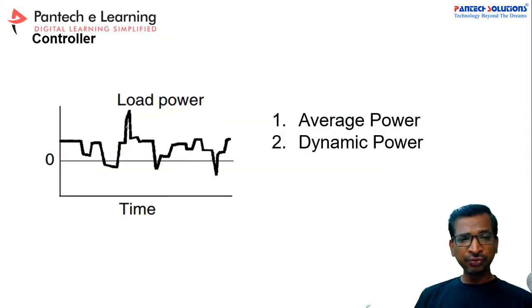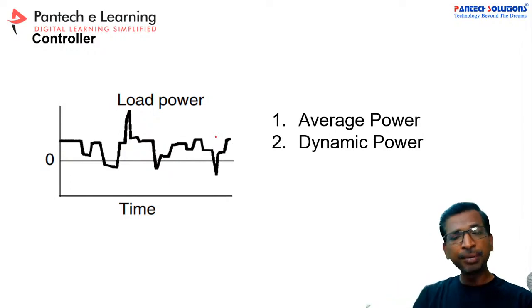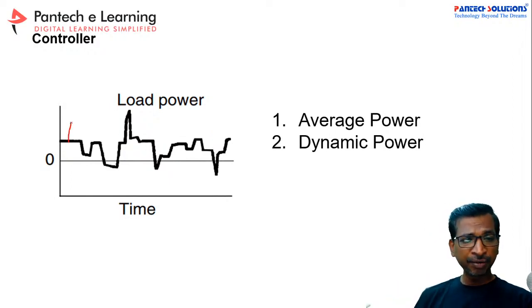Now let us check how this driver signal is going to vary. See here, if you take a load power, see how this power varies. Generally there will be an average power, which is nothing but the average of the dynamic power. This is the dynamic power and this is the average power. This power may vary based on your drive cycle.